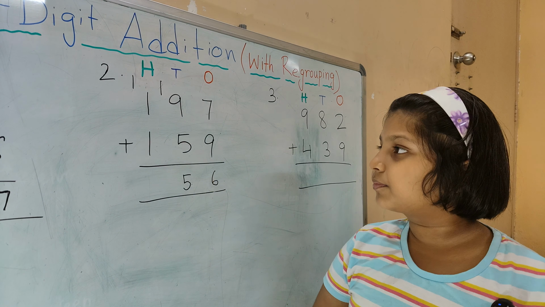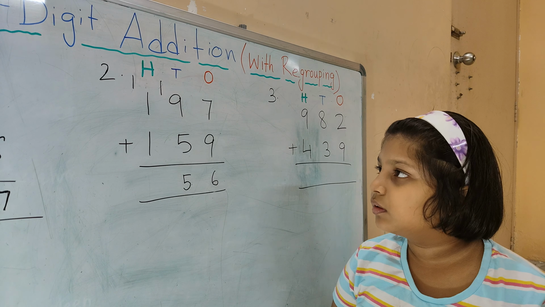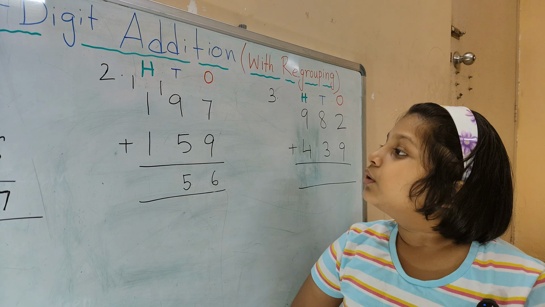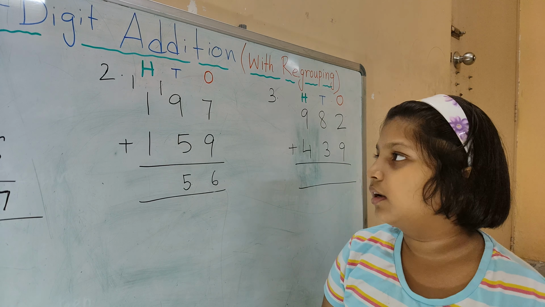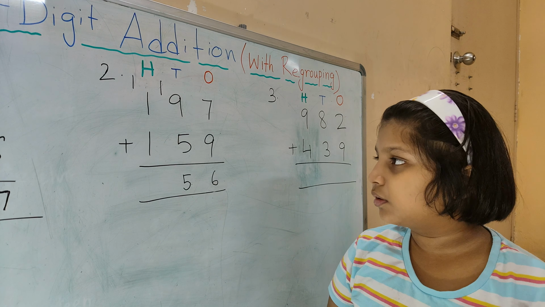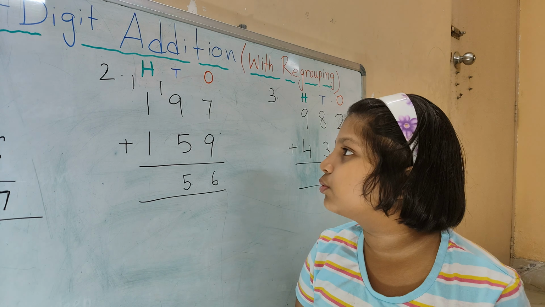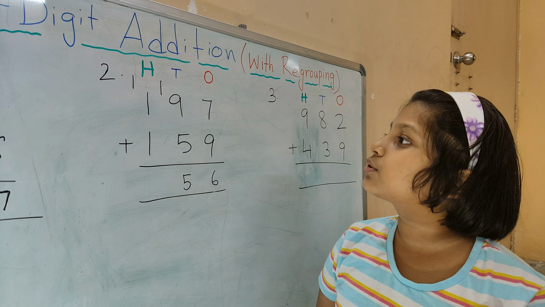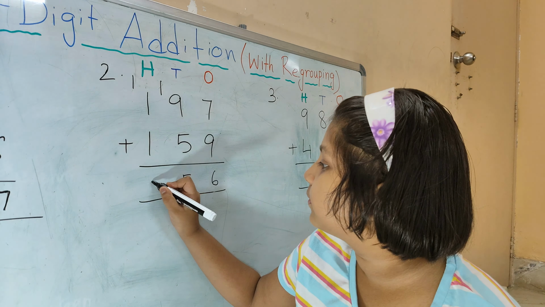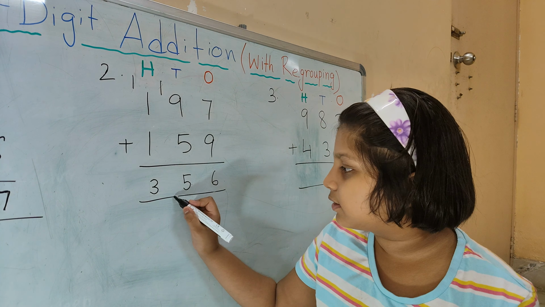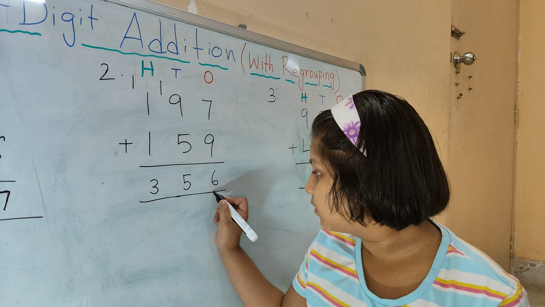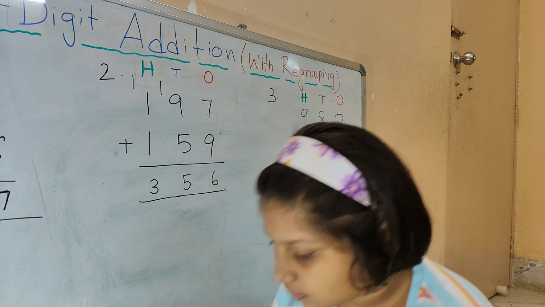Very good. Now count the hundreds place. What are the numbers given? 1 and 1, and the carryover is 1. So count: 1 plus 1 is 2, plus 1 is equal to 3. So what is the answer? 356. Very good.